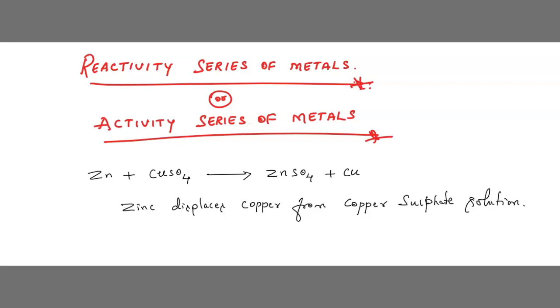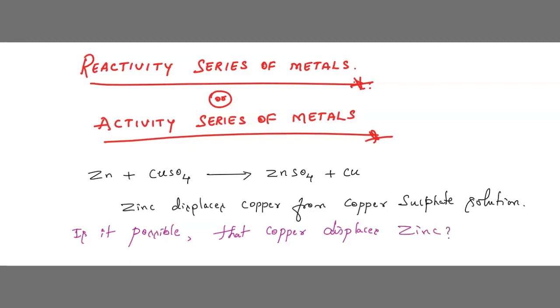Now my question is, in the same reaction, is it possible that copper displaces zinc?